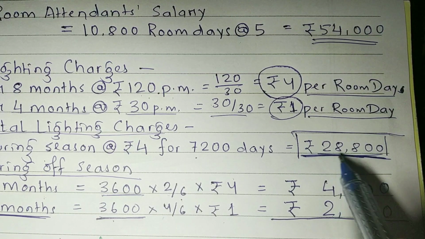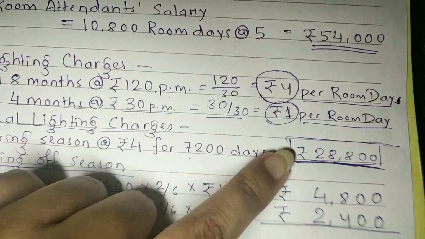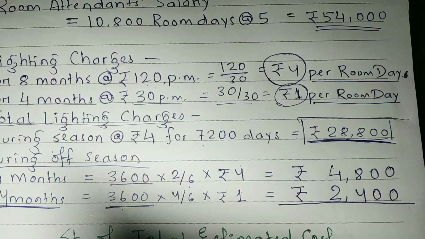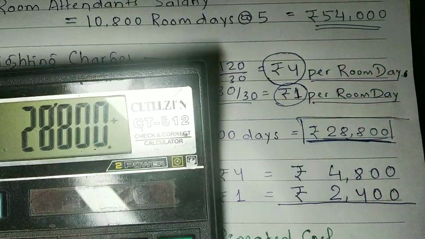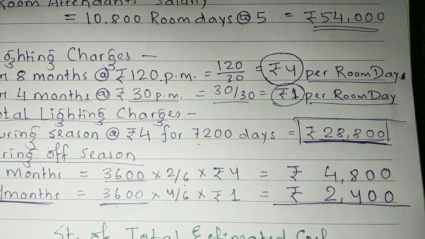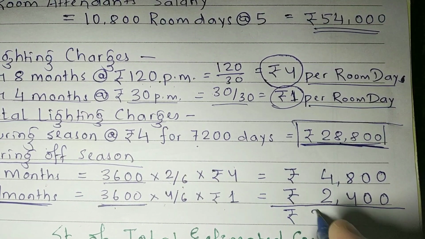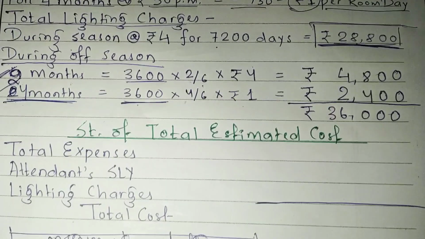If you add these two, it will be how much? For season, this much, and for off season, these two numbers. 28,800 plus 4,800 plus 2,400, this much: 36,000. So your total lighting charges is coming as 36,000.